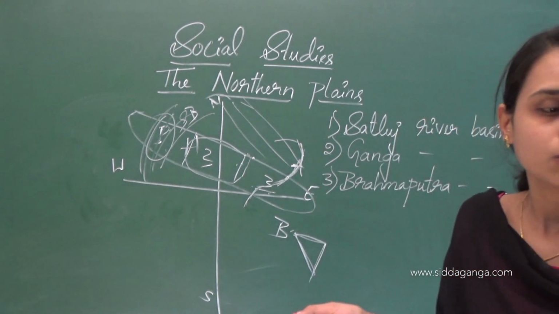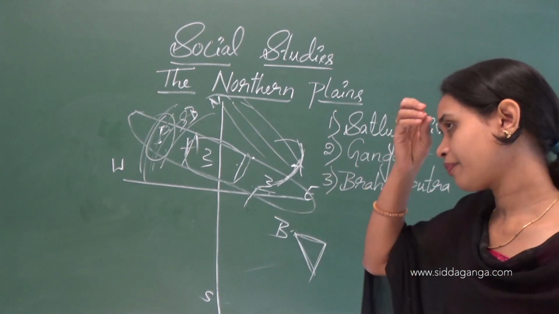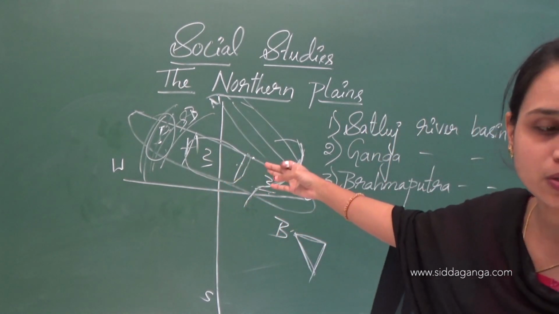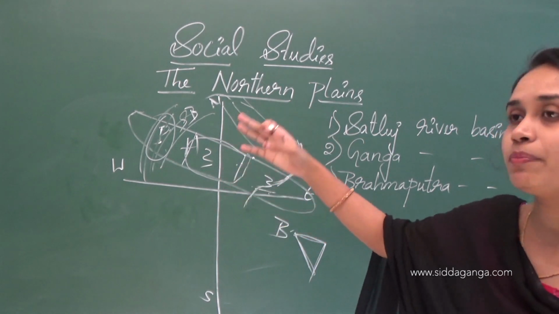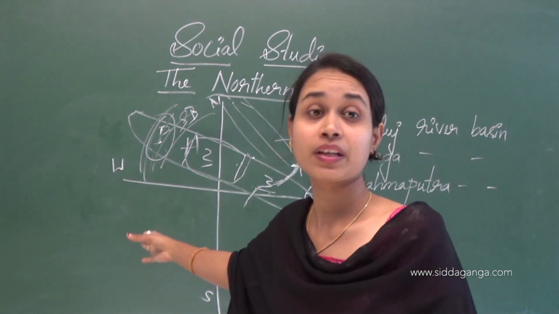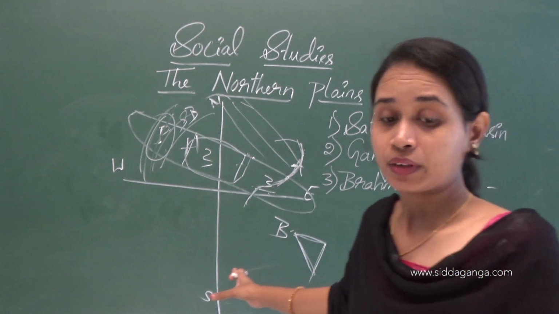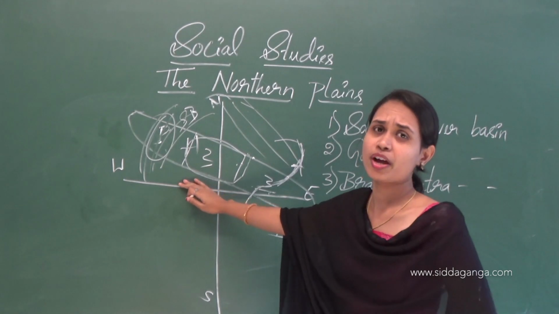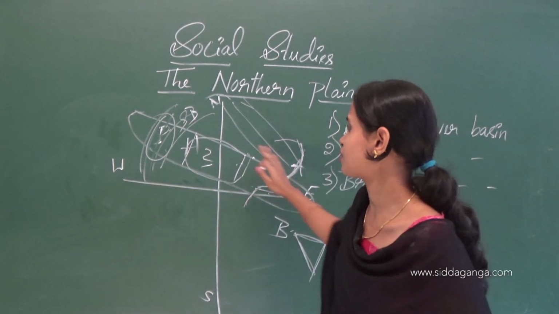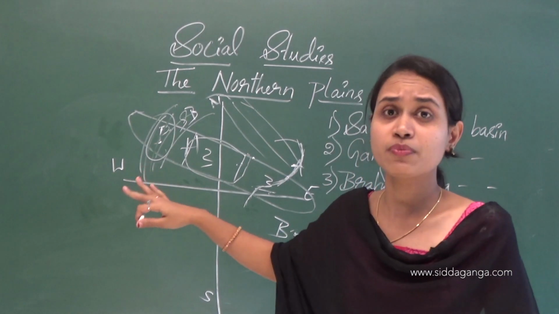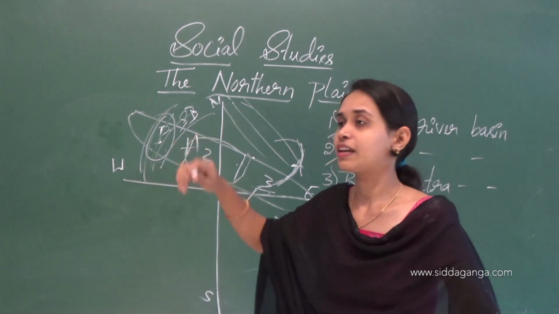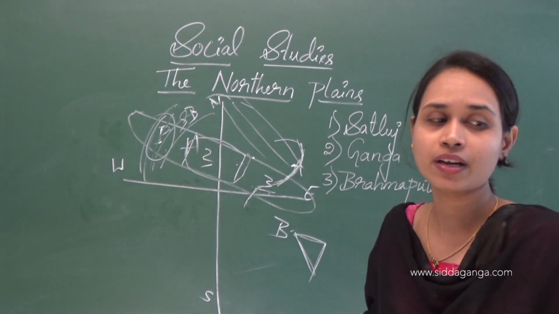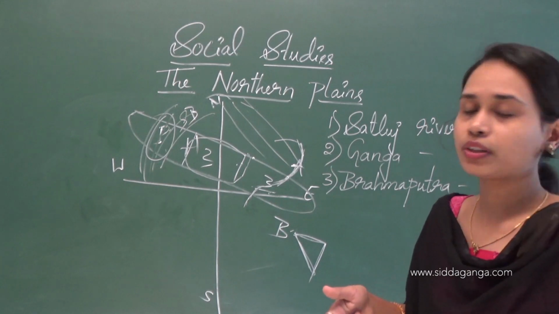Sonipat has many bicycle factories. Panipat is very famous for its handloom cloth. And Gurgaon is famous for automobiles. As I already told you, we can see many famous industries in this region. Here the women wear ghagra and kurta, while men wear dhoti and kurta.